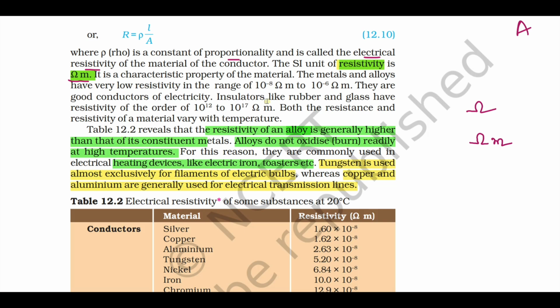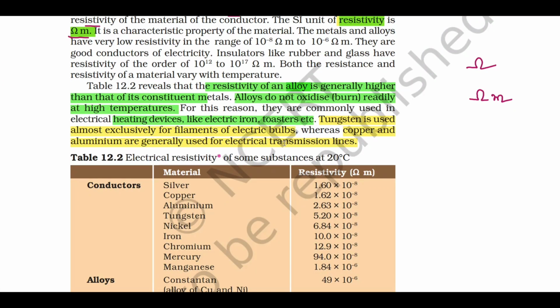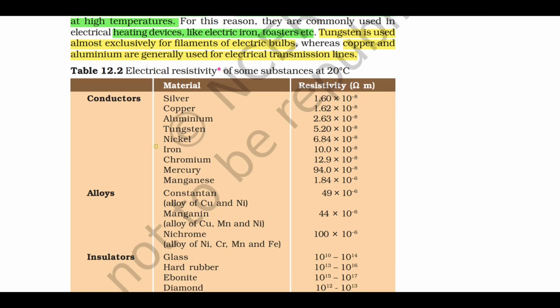And also alloys have higher resistivity, because of that they are used commonly in heating devices like electric toasters, electric iron box, etc. And also tungsten is used almost exclusively for filaments of electric bulbs. Why? Because on heating it starts emitting light. And generally copper and aluminum are used for electrical transmission lines.